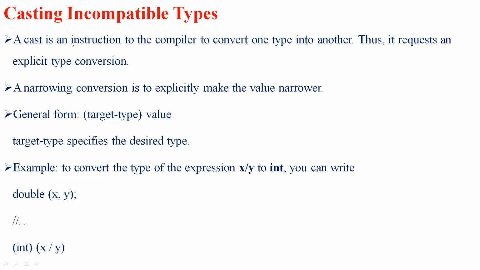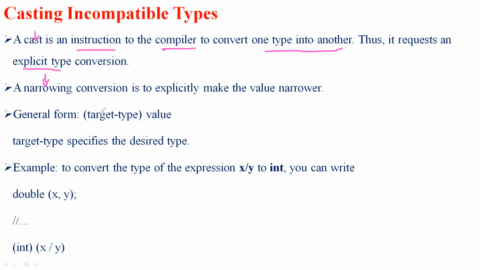So what do we mean by a cast? A cast is an instruction given to the compiler in order to convert one type into another. Here we use a casting mechanism to convert one data type into another. Thus it requires an explicit type conversion, which is a narrowing conversion, where we explicitly make the value narrower.